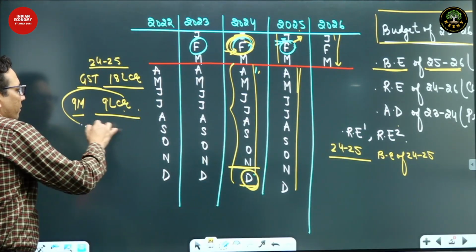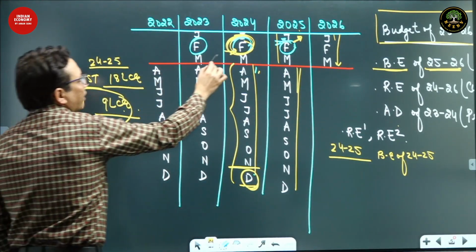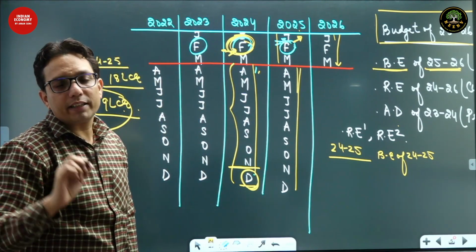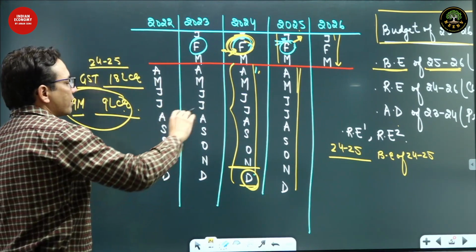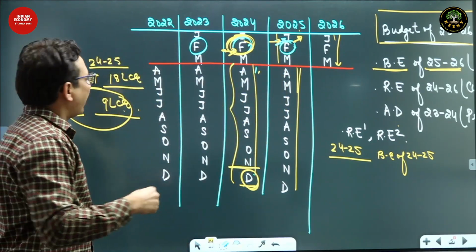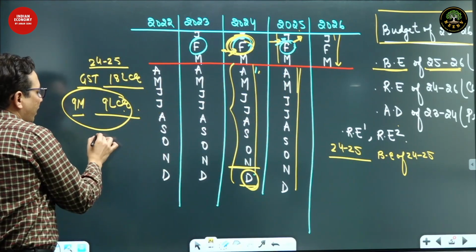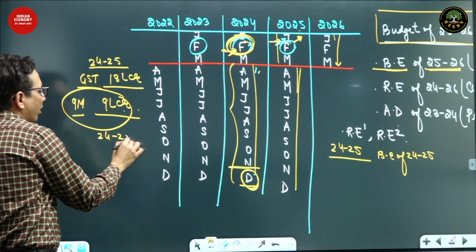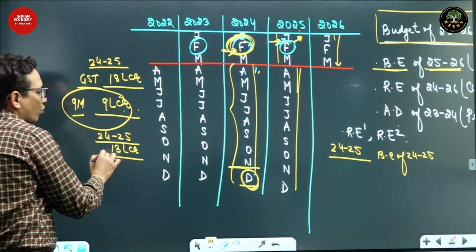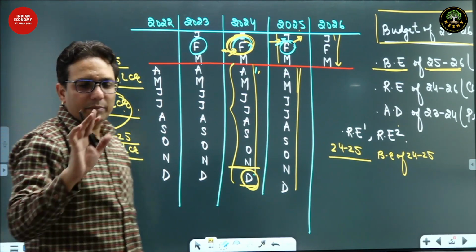So based on this data, whatever estimates were given over here would be revised, and those revised estimates would be given over here. Again, say the government says that in 24-25 we are going to get a GST collection of 13 lakh crore rupees. Just an estimate.